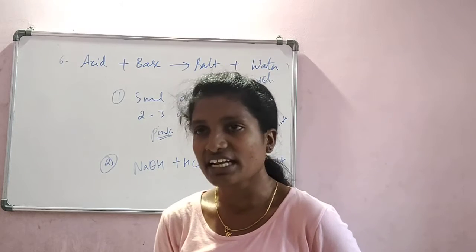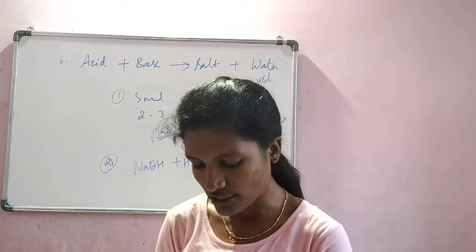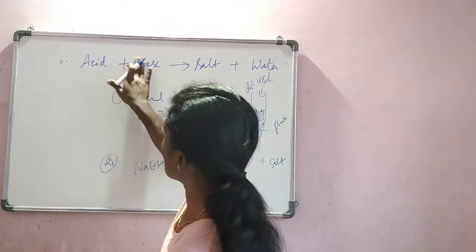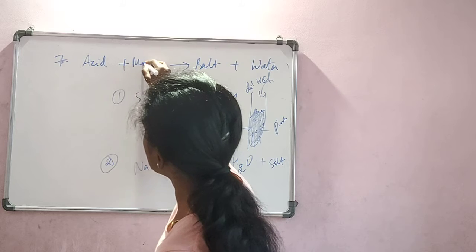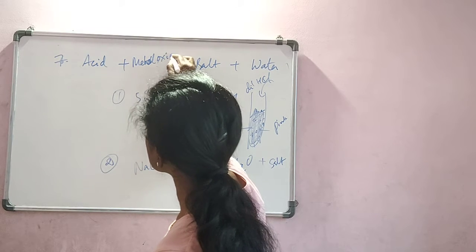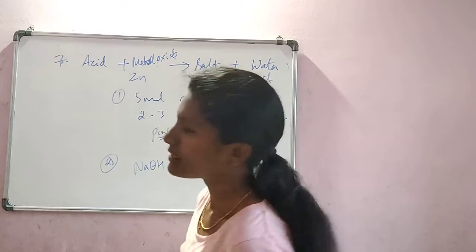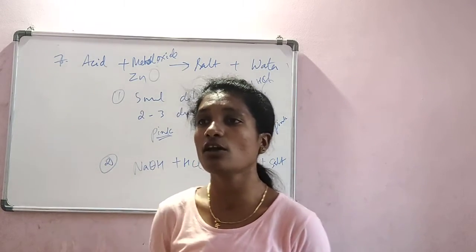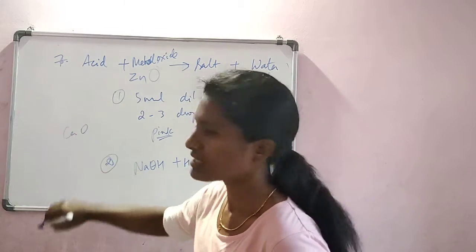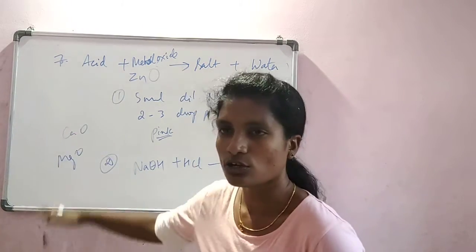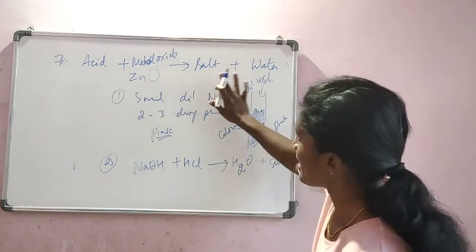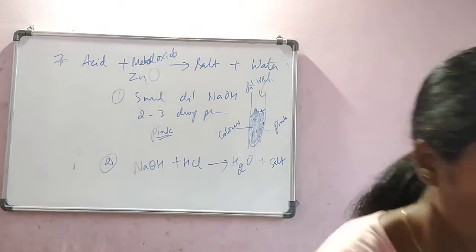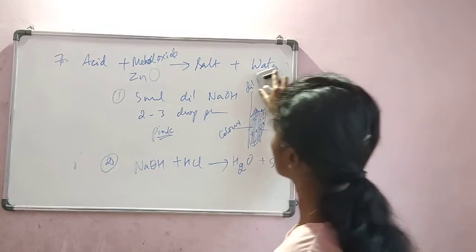And the next property of acid is acid reacts with the metal oxides to form salt and water again. See, the same acid will react with metal oxide. What is this oxide? If I say zinc, that is a metal. Along with zinc, if I have an oxygen, it is called metal oxide. Similarly, calcium oxide, magnesium oxide, these are all oxides. It is the same reaction. Acid reacting with metal oxide gives us a salt and water. We will take a small activity for that.